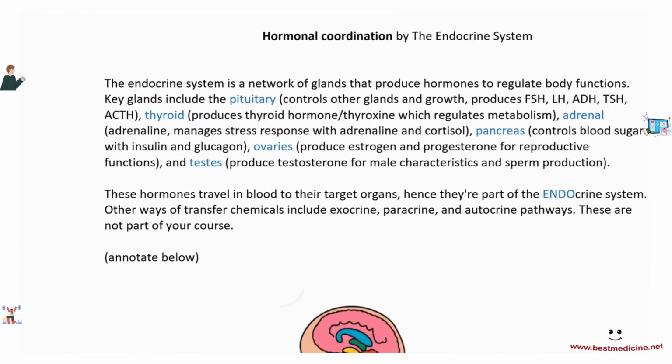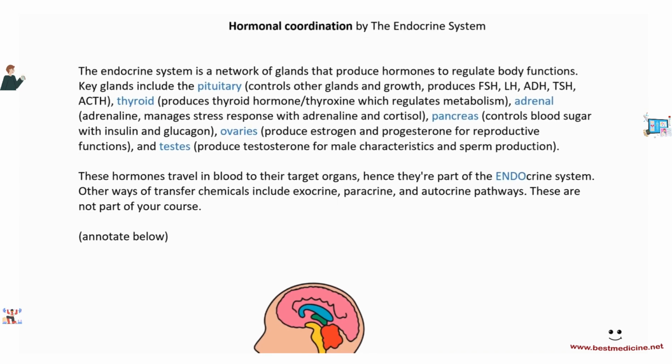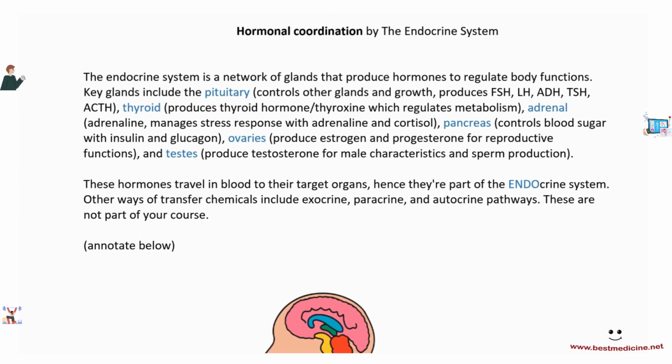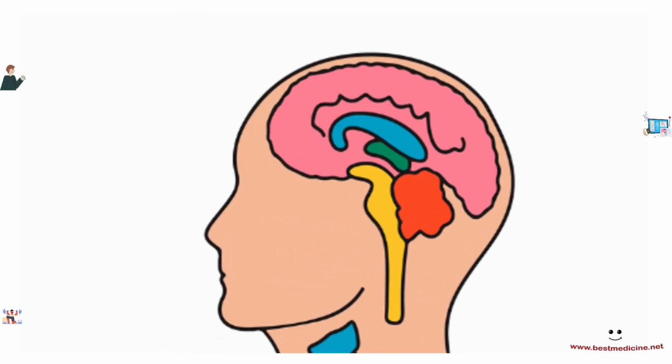Now, the different types of glands that exist and are included in your syllabus include the pituitary gland. Do you remember where the pituitary gland is situated? It is present in the brain, right? Inside the skull.